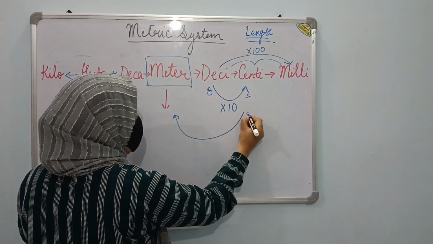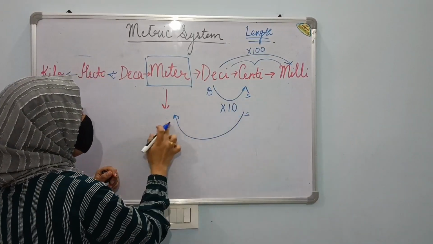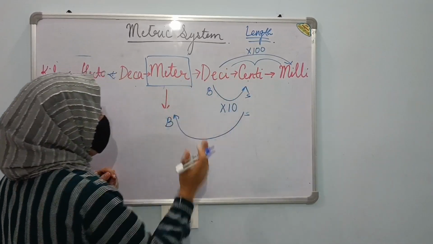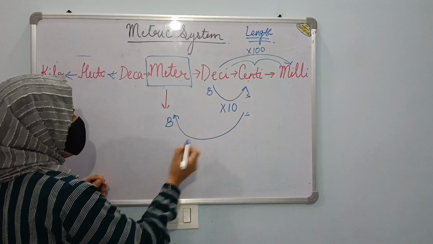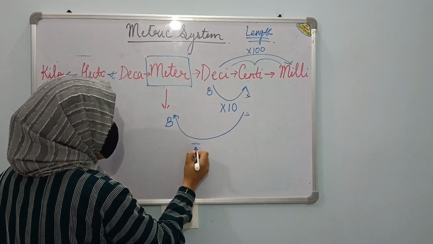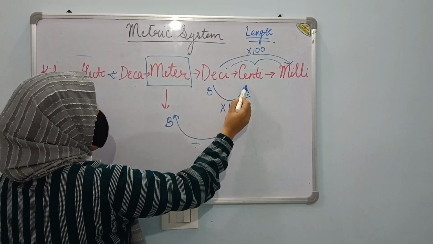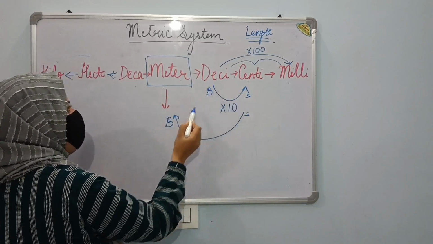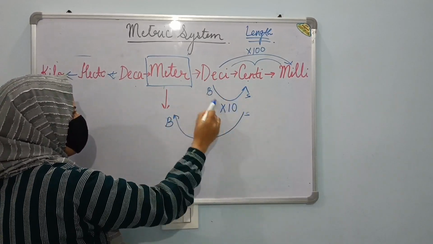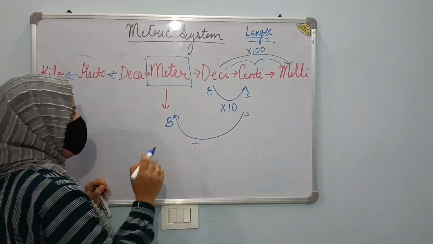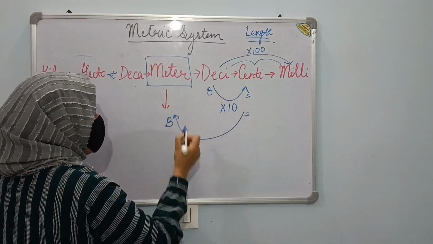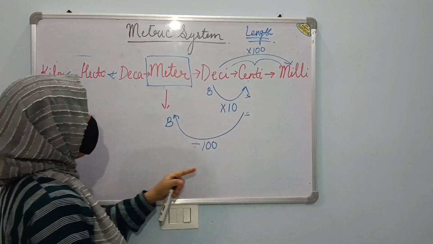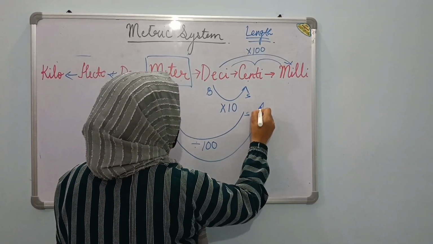Now centimeter is a smaller unit and meter is a bigger unit. If you are comparing centi and meter, smaller to bigger unit, what are we supposed to do? Divide. Now how many jumps did you take? Centi to deci and deci to meter, 1, 2 jumps. So here you have taken 2 jumps, so you will put 2 zeros, divided by 100. Simple.